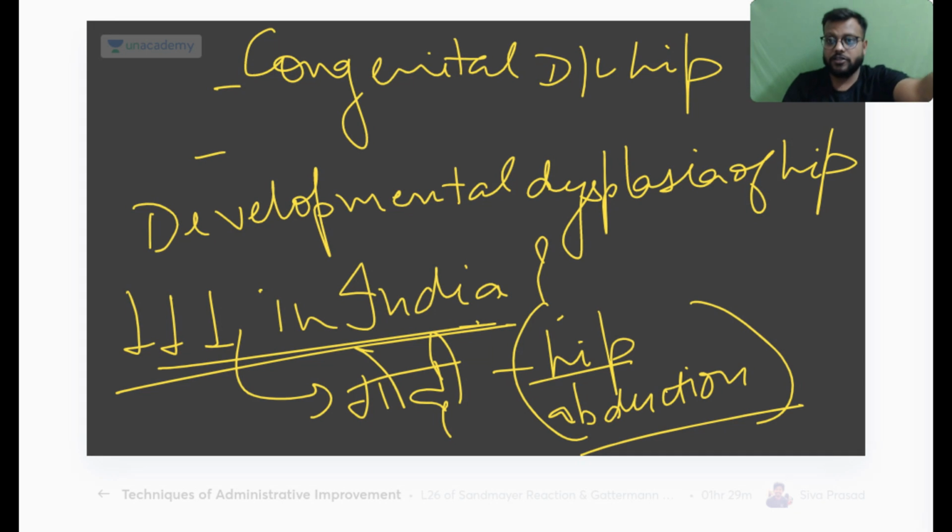And there is also one clinical significance of keeping the hip in abduction in the elderly, that is after undergoing a hemiarthroplasty or arthroplasty, in the initial post-op period, we ask the patient to keep the hips abducted by keeping at least two pillows between both the proximal thighs, so that the hips are abducted to prevent dislocation of the prosthetic femur head. Okay, so remember this key, why hip abduction is important. It is common in the firstborn child and the female.